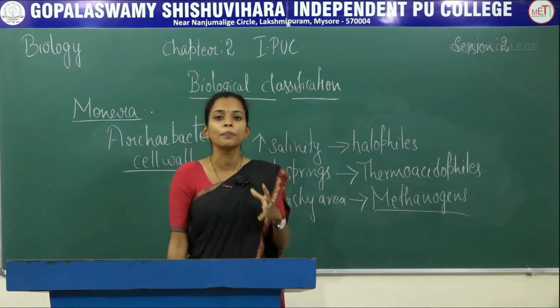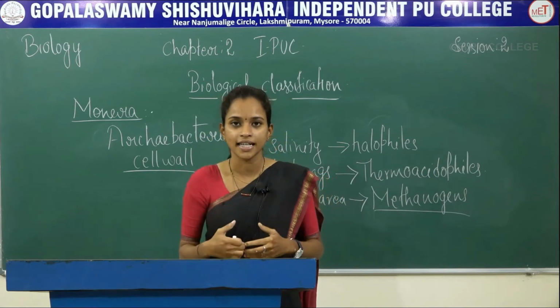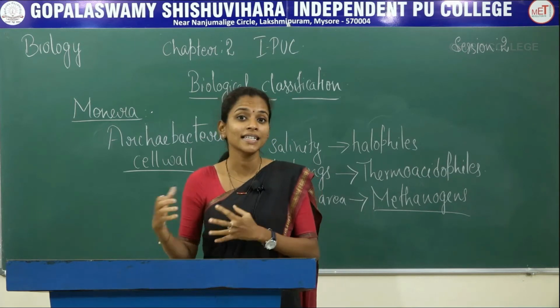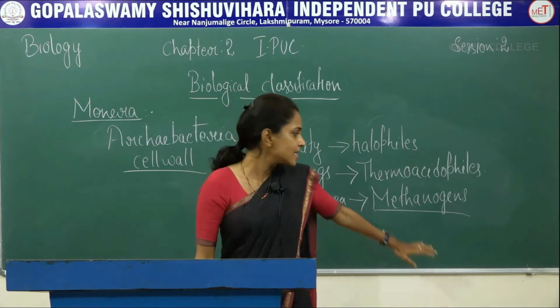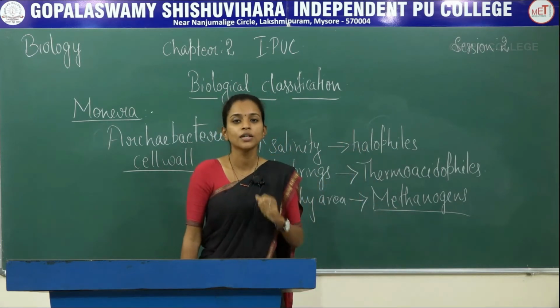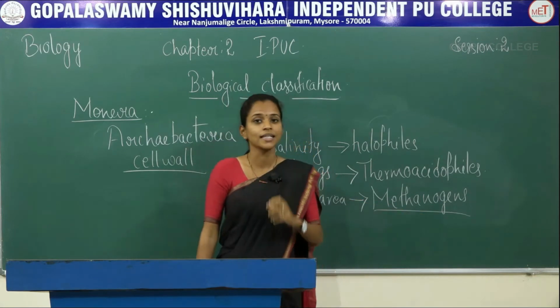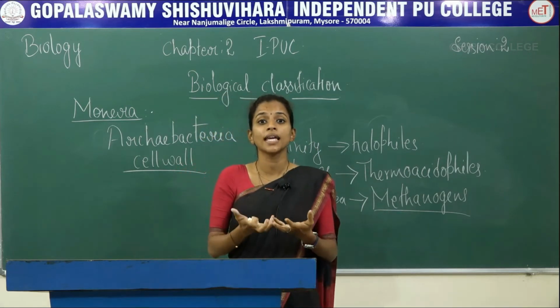When it comes to methanogens, once the food is digested and moves through the intestine, the waste substances will be ejected out in the form of dung. Dung contains these methanogens, which are removed from the gut of the ruminant stomach. So the methanogens present in the dung, we use the same dung to prepare methane gas.